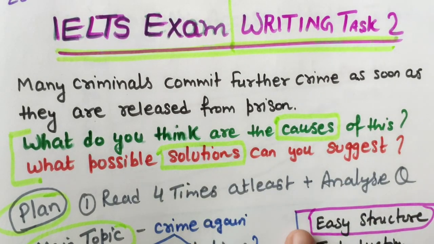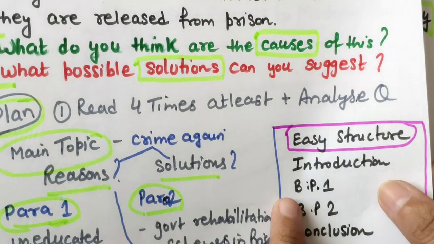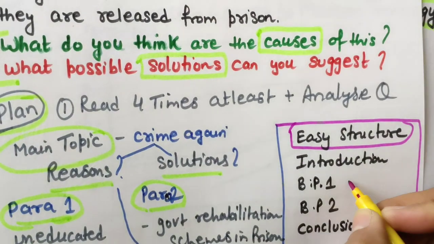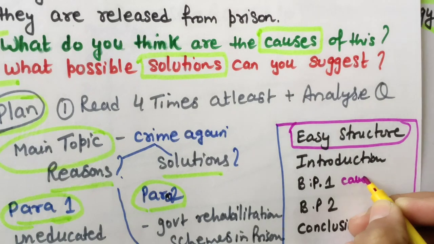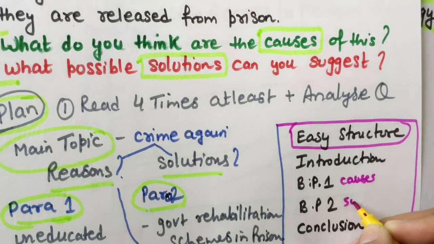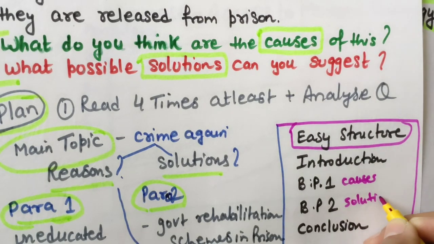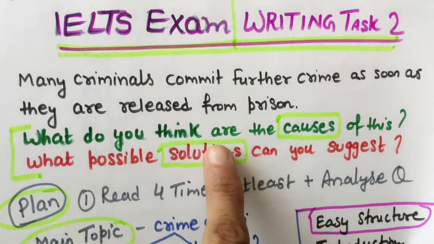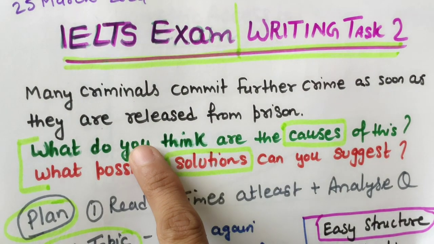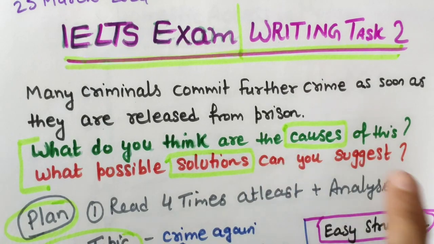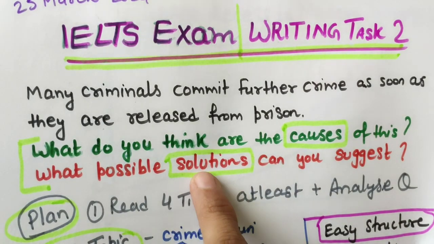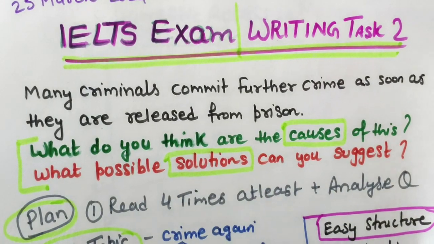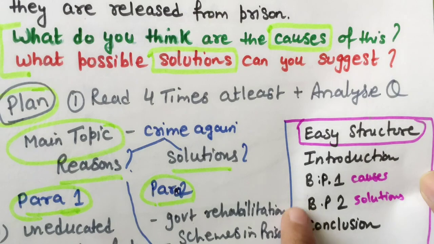In body paragraph 1 we are going to write the reasons, the first part of the question, the causes. In body paragraph 2 we have to write about solutions, and then the fourth is the conclusion. This is a two-part question. The first question is what do you think are the causes of this, the second is what possible solutions can you suggest. So this is the essay structure.